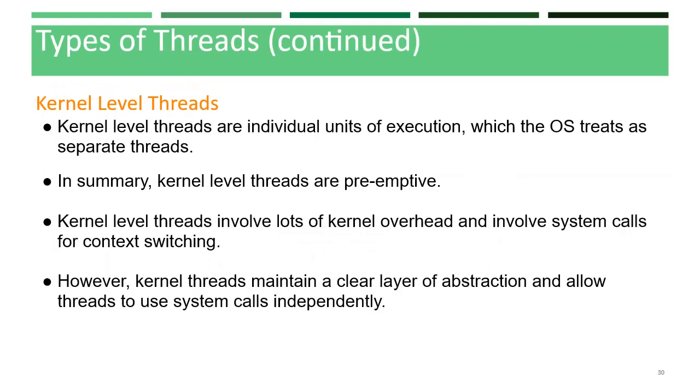Kernel or system level threads. Kernel level threads are individual units of execution which the OS treats as separate threads. The OS interrupts the execution of the currently running kernel thread and switches the execution to another kernel thread based on the scheduling policies implemented by the OS. So overall, kernel level threads are preemptive. Kernel level threads involve lots of kernel overhead and involve system calls for context switching. However, these kernel threads maintain a clear layer of abstraction and allow threads to use system calls independently.